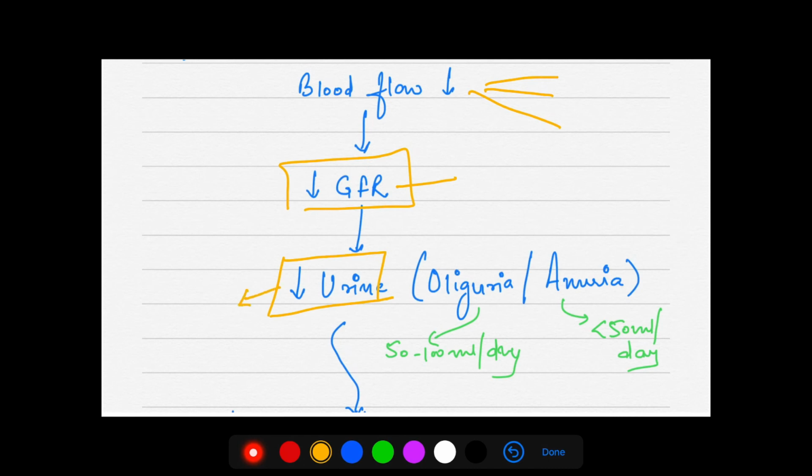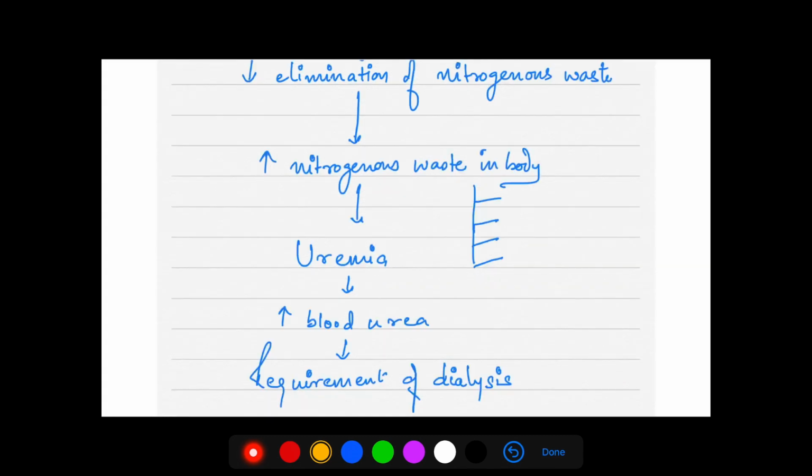Urine will be less, which can give rise to oliguria or anuria. Oliguria is 50 to 100 ml of urine per day, and anuria is less than 50 ml per day. So this will give rise to decreased elimination of nitrogenous waste, so the nitrogenous wastes get accumulated in the body.